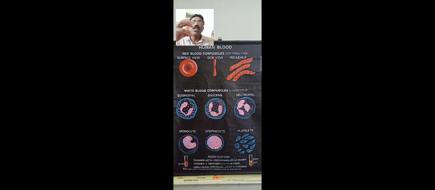It is just like you can compare it with some carriers, like a goods carrier. So this hemoglobin combines with oxygen. Then when it reaches different cells, what happens? This oxygen is released into the cell. The oxygen separates from the hemoglobin and reaches the cell.